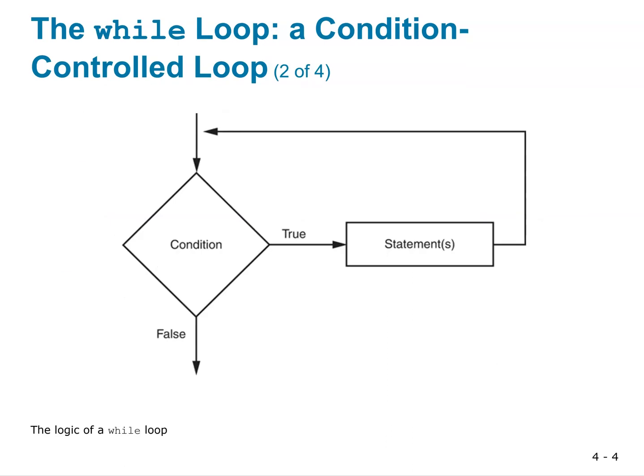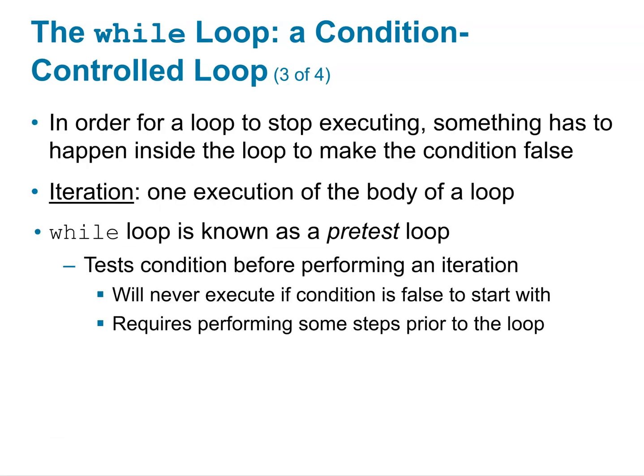So we enter the condition. Is it true? Yes, do our statements. Is it true? Yes, do our statements. If it's false, stop. In order for a loop to stop executing, something has to happen inside the loop to make the condition false. An iteration is what we call one execution of the body of a loop.